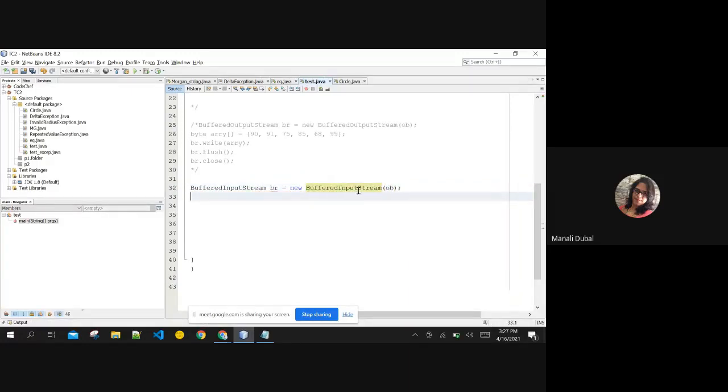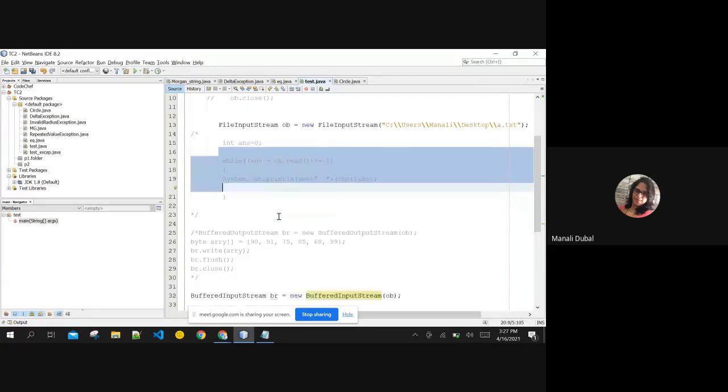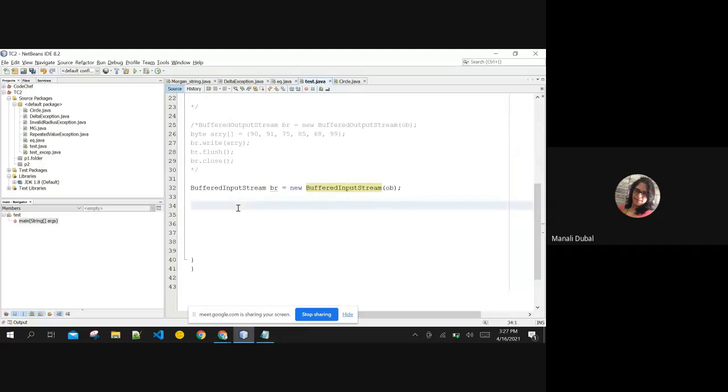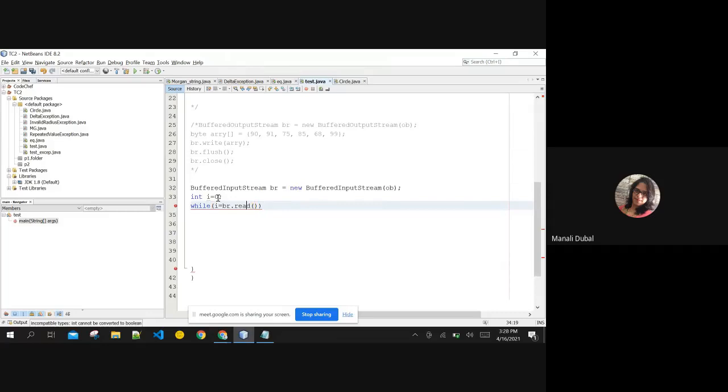Just like the loop you used for reading the data before, the same thing will be done here, for retrieving the values from br. I'm creating a while loop. Initially, I'm making my variable 0. As soon as you read your data with the read function, whenever it returns -1, meaning the end of the file, at that time only I'm going to stop reading the file. Until that time, I'm going to keep on reading the data from the br.read function.